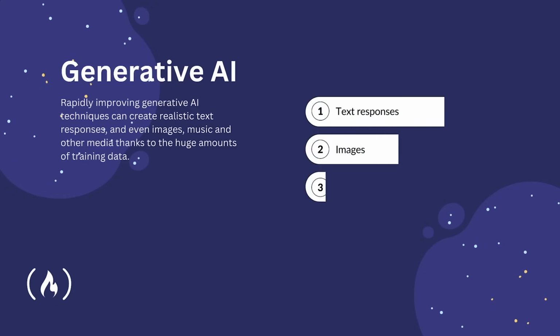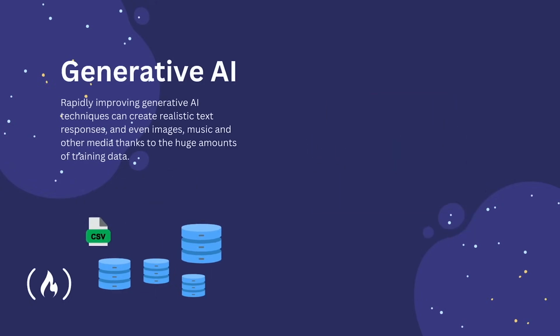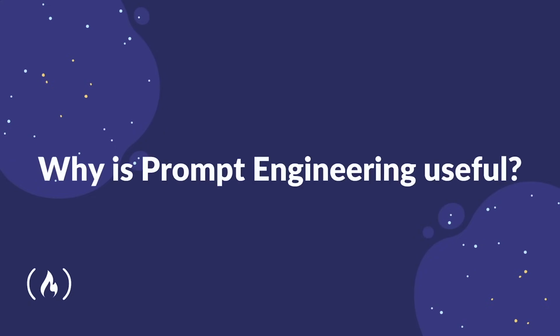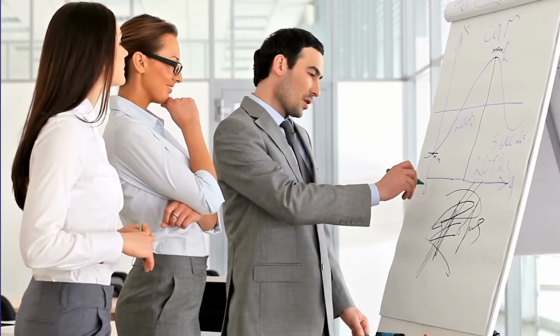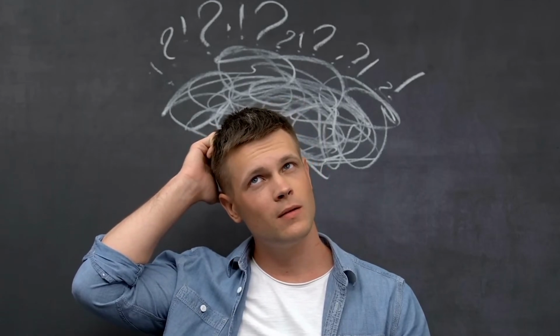As of now, rapidly improving generative AI techniques can create realistic text responses and even images, music, and other media thanks to the huge amounts of training data and talented developers working on it today. Why is prompt engineering useful? With the quick and exponential growing rise of AI, even the architects of it themselves struggle to control it and its outputs. This might be a bit hard to understand, but think of it this way.